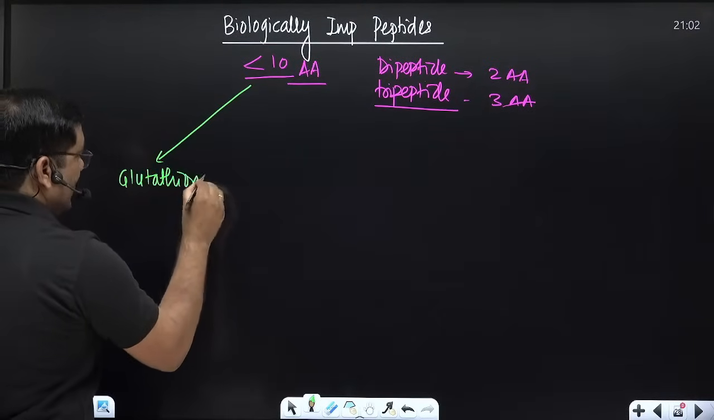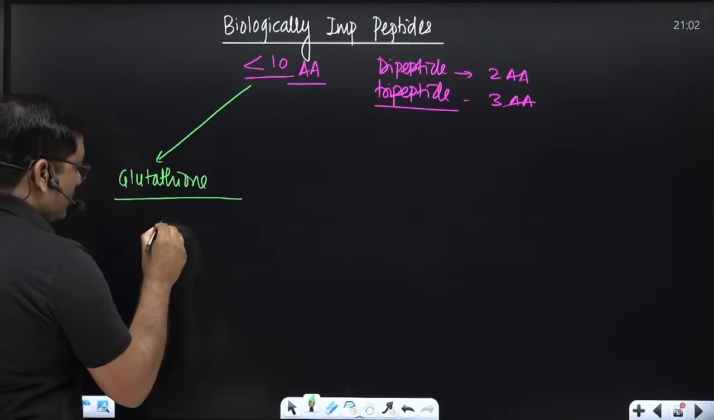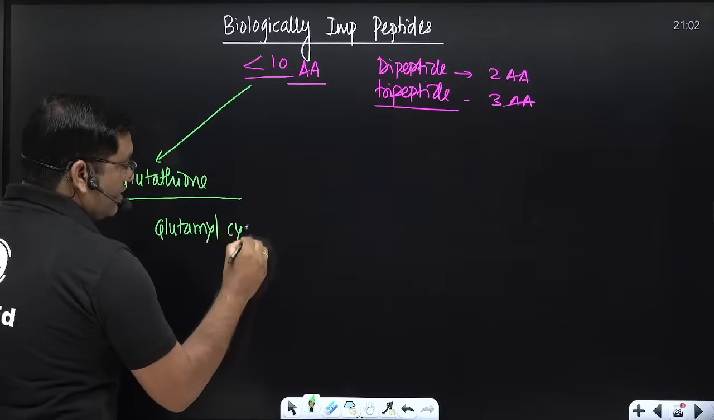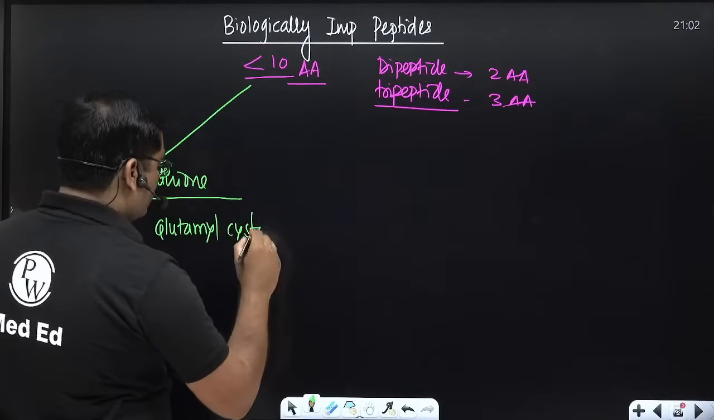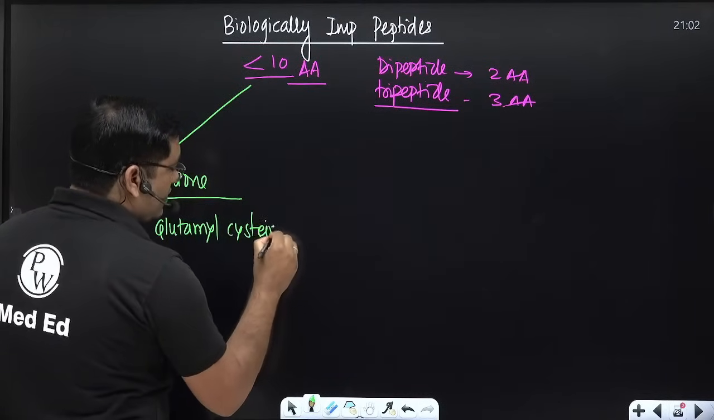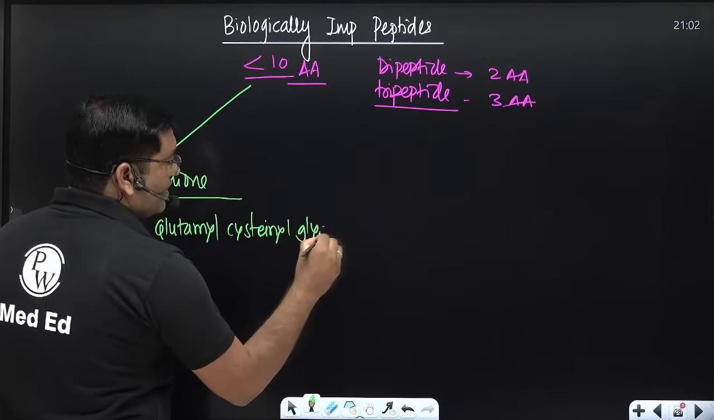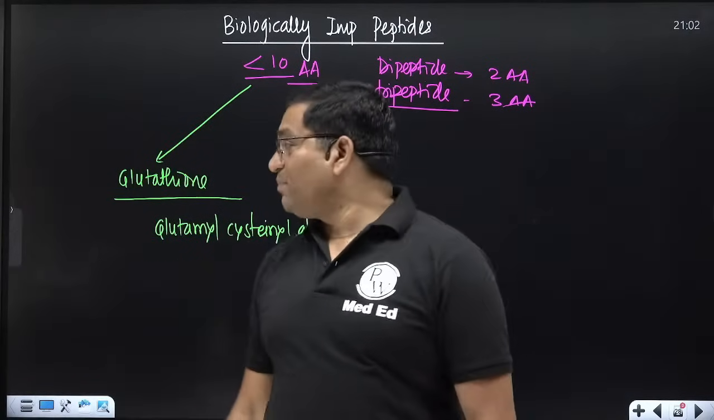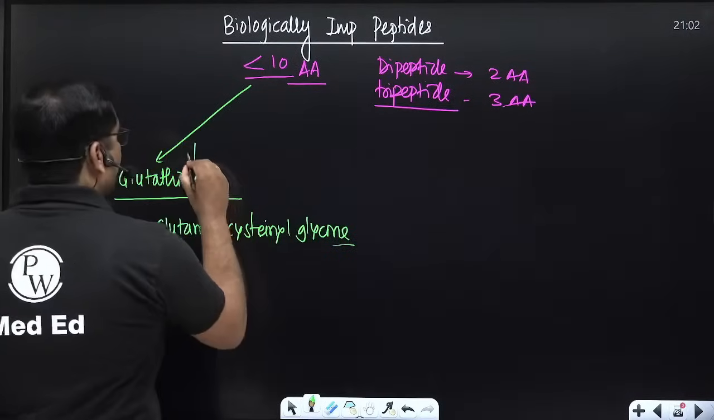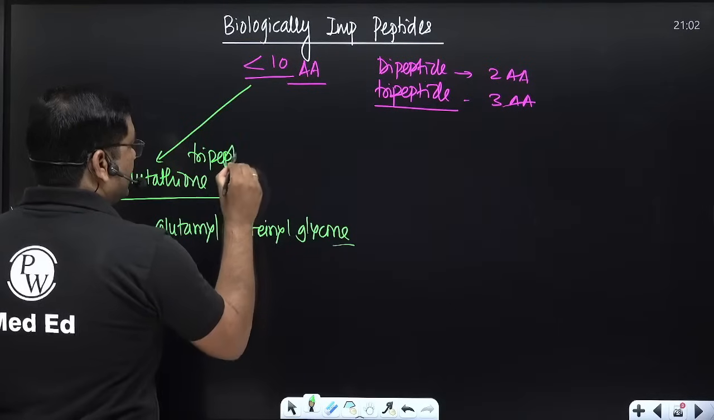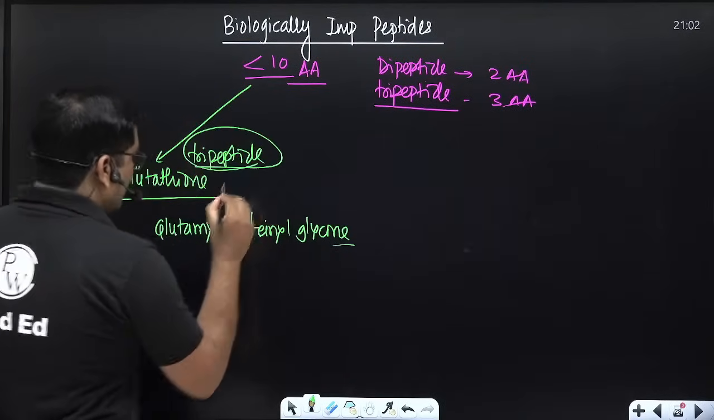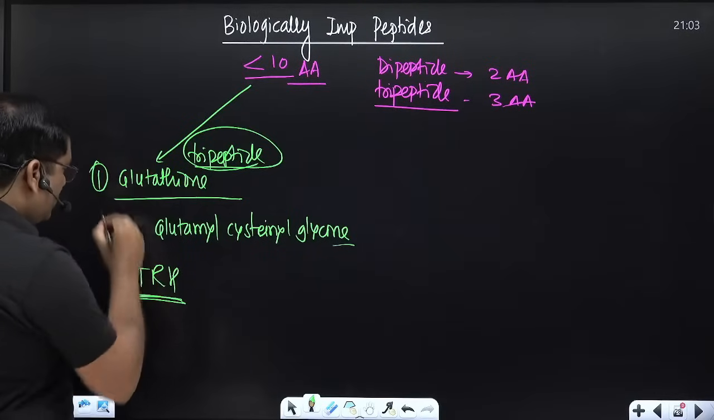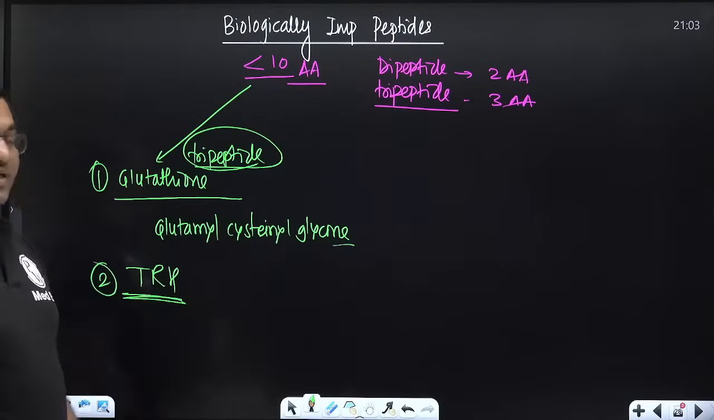Glutathione is a tripeptide. Glutamyl, cystinyl, glycine: gamma glutamyl cystinyl glycine. Important. Glutathione, an important tripeptide. Then again TRH, thyrotropin releasing hormone. It is a tripeptide. So glutathione and thyrotropin releasing hormone are tripeptides.